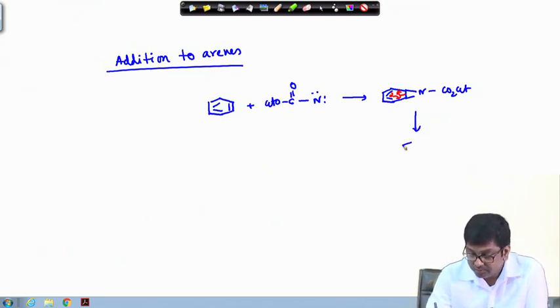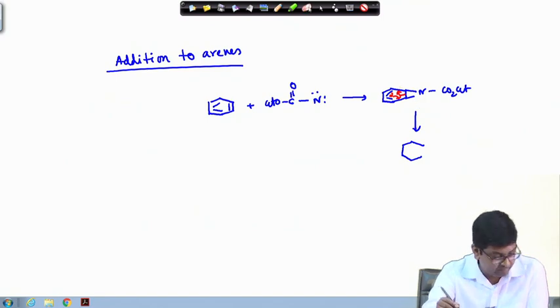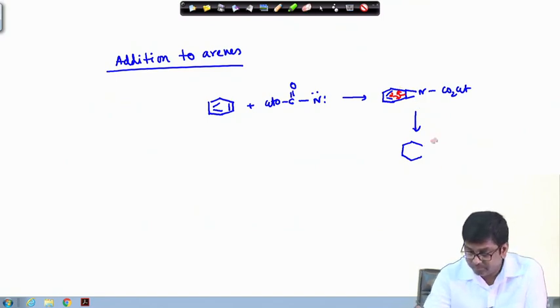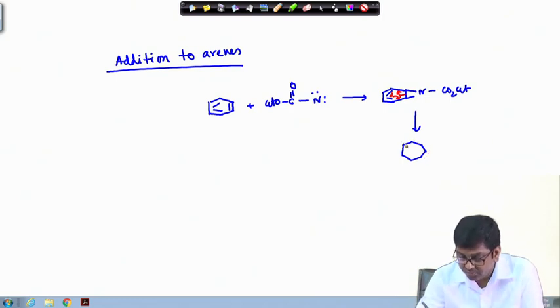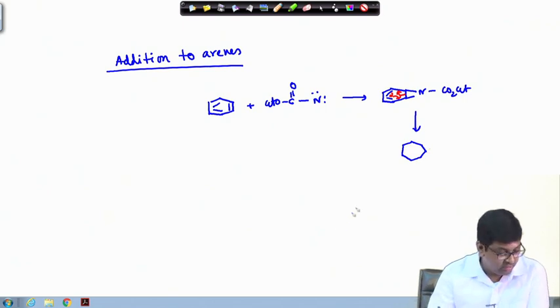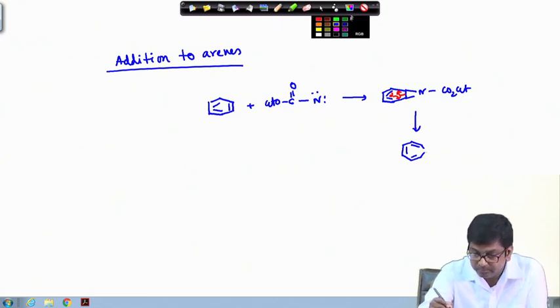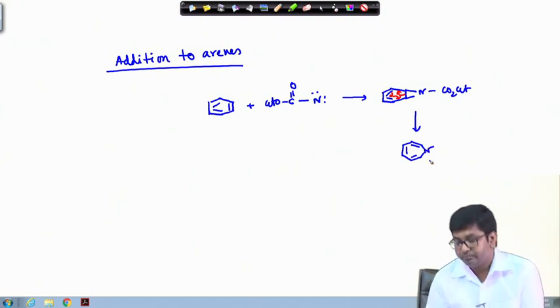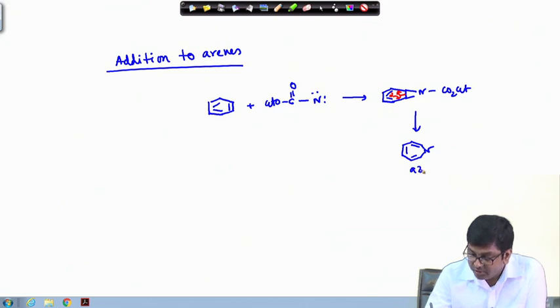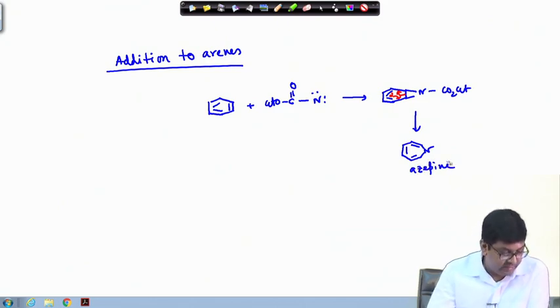Okay. So, 1, 2, 3, 4, 5, 6, 7. Okay. So, next, okay. So, this is called the azepine ring.